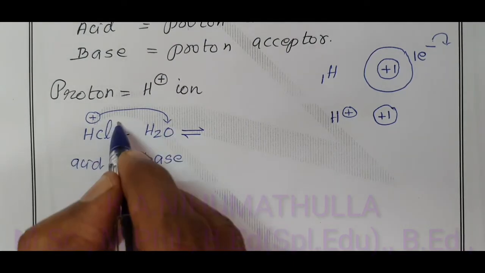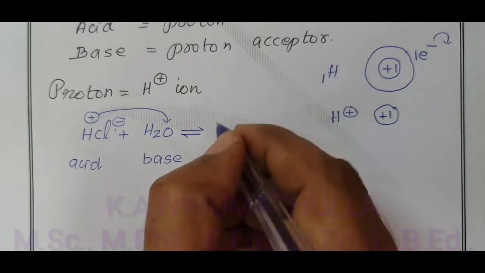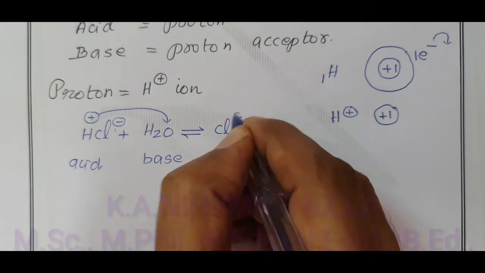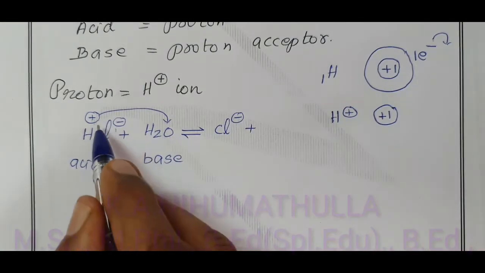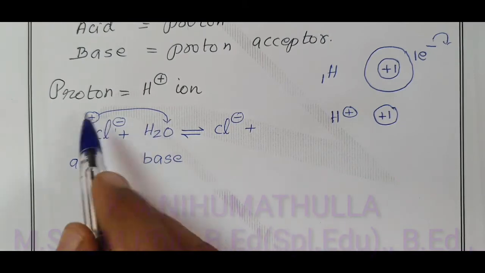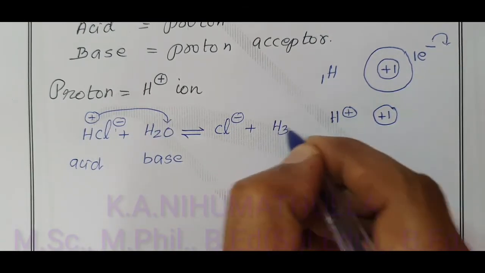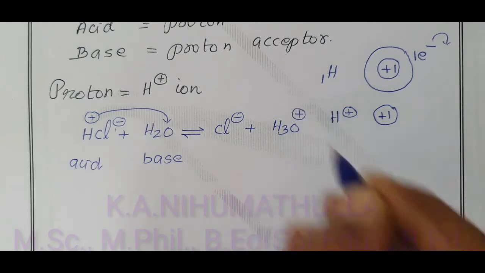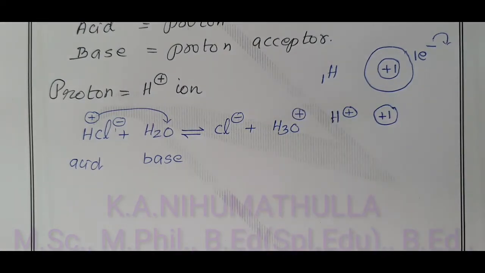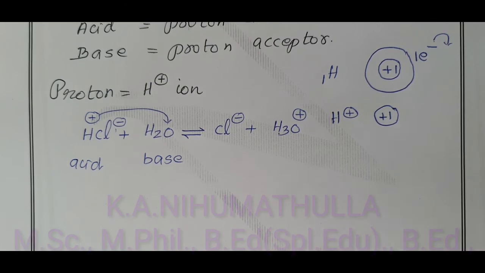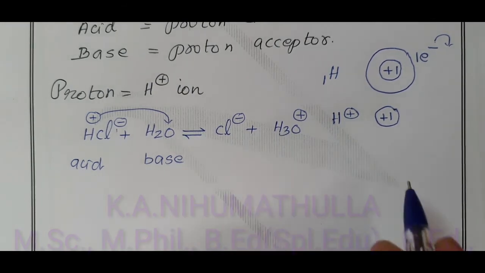After donation of the H plus ion, we have only the Cl minus ion, and after the H plus ion is accepted by the water molecule, it becomes the H3O plus ion, called the hydronium ion.